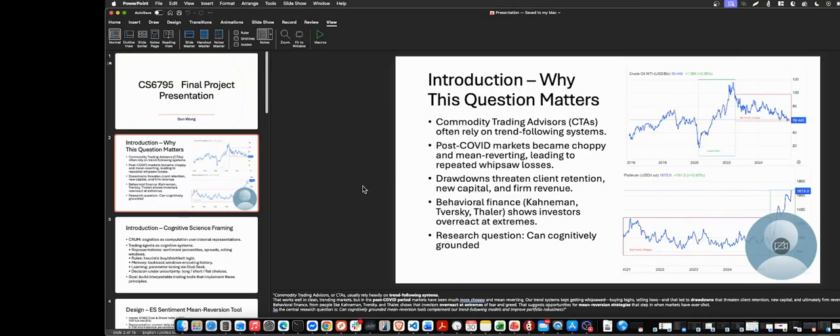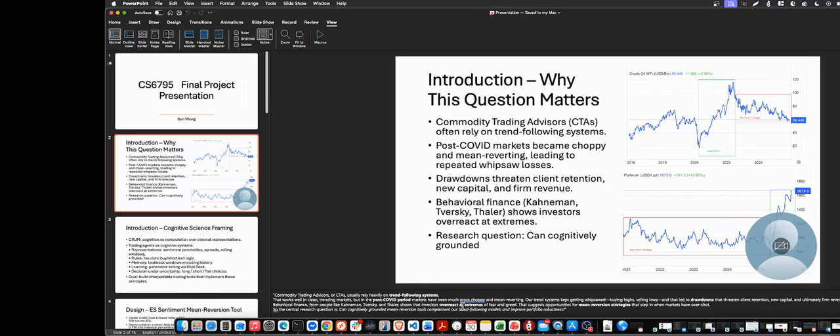So why does this matter? In the commodity trading environment where I work, the type of firm that I work for relies on trend following. As you can see, the green box shows a very delineated trend, and in red it shows a very choppy trend. Post-COVID, the market has been very choppy and mean reverting.